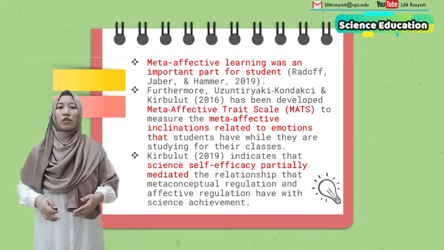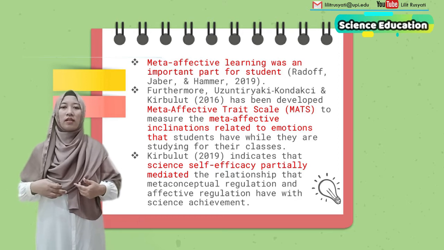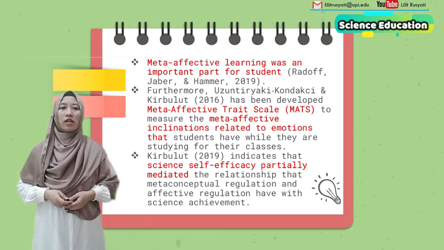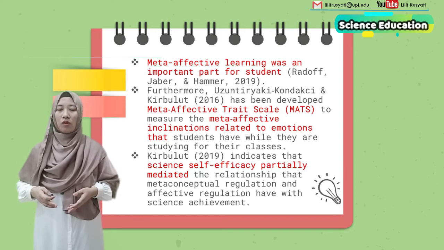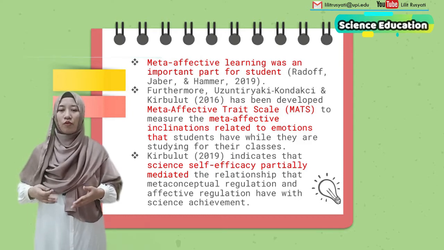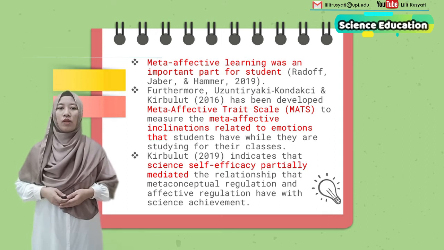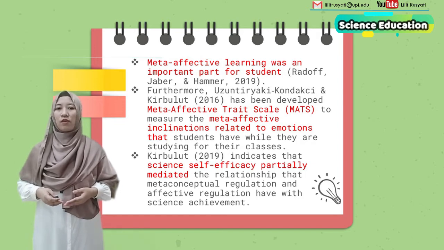Based on these results, we can also connect with previous research from experts. Meta-affective learning is an important part of students, based on Radov, Jaber, and Hammer 2019. Furthermore, Kirbulut 2016 developed a test item package for assessing meta-affective in students, named the Meta-affective Trait Scale, or MATS, to measure meta-affective inclination related to the emotion that students have while they are studying for their class.